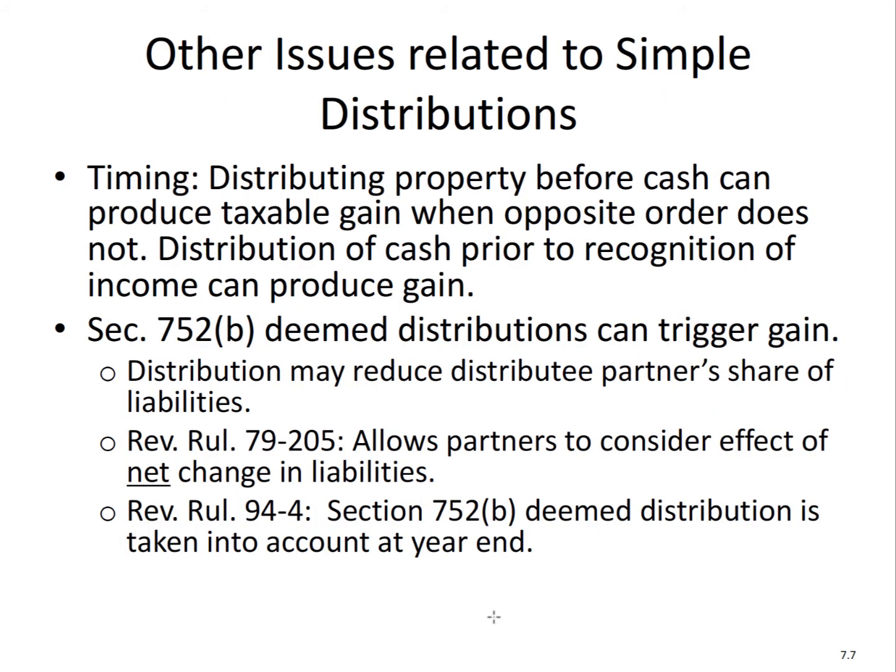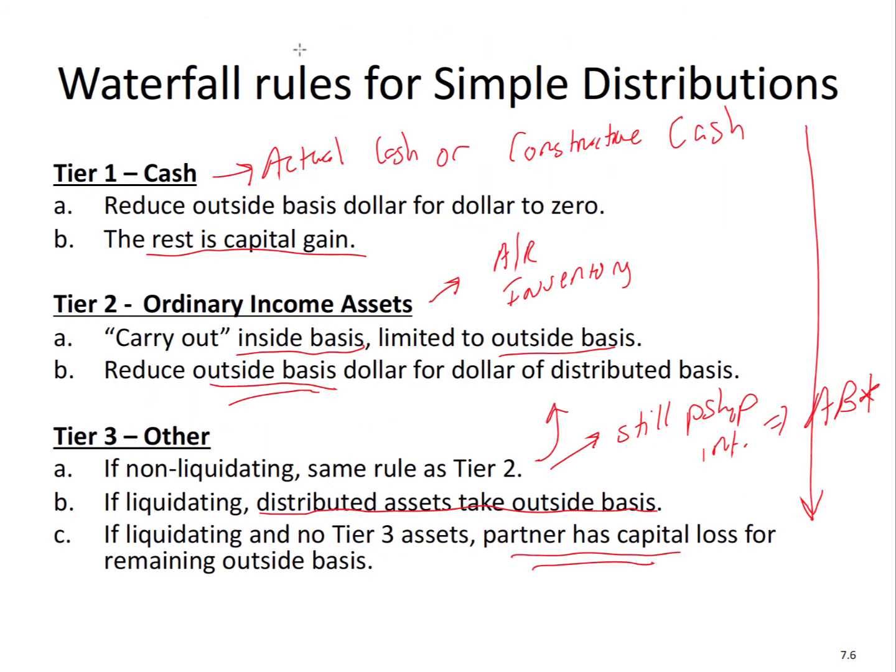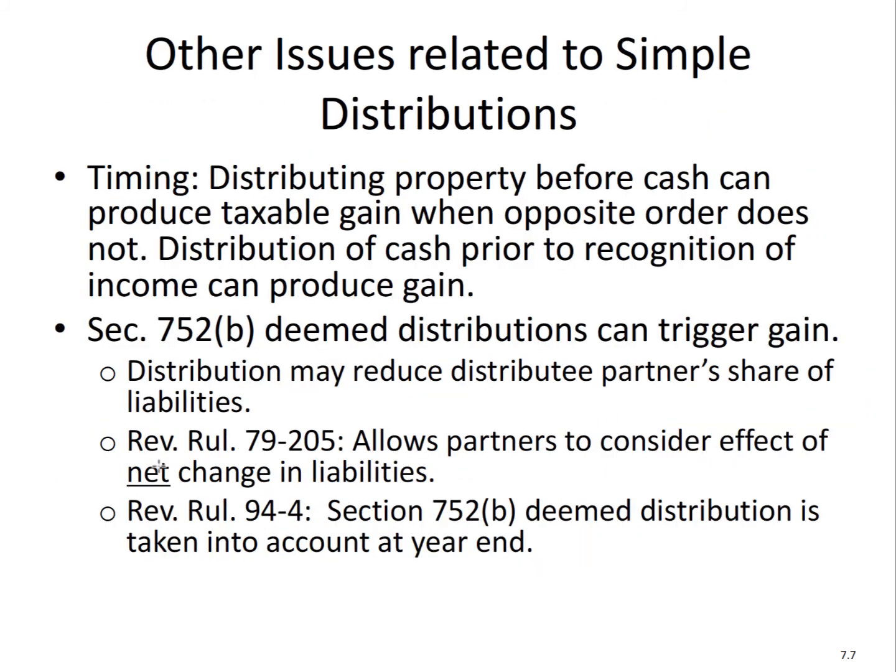Now, timing. Distributing property before cash can produce taxable gain when the opposite order does not. So the idea here is that this is all a timing issue because we're doing it by tier: cash, ordinary income assets, other. If we did it the other way, then it would not create it. If you do two separate distributions, and you do property, let's say, one year and then cash the next year, this can create gain in one year, but not the other year. So it's important to keep that in mind.